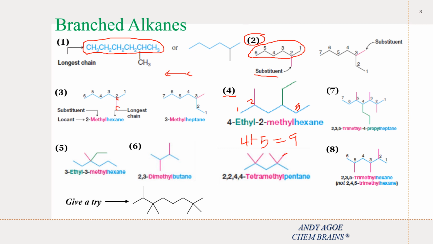So let's give a trial in naming this. Let me put here 3, 4, then 6. Okay, so now we have our substituent at position number 2, our substituent at position number 4. All right, now in naming the substituent, we also need to name them in alphabetical order. We need to name the substituents in alphabetical order.